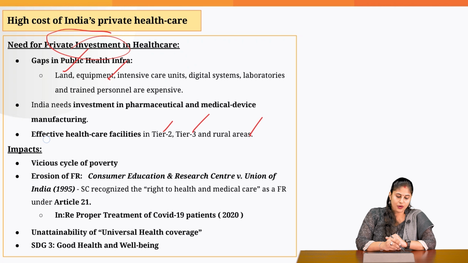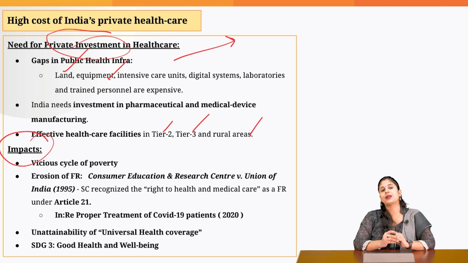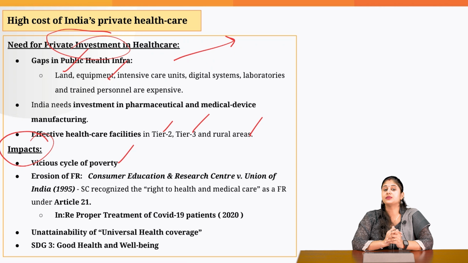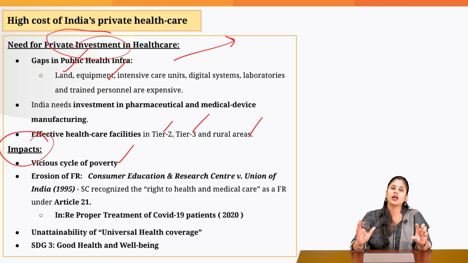But the problem is when the prices of the medical services are charged based on profit and not based on the services that are being provided, or they are not guided by the medical needs. What is the impact ultimately? The impact is families fall below the poverty line, and it becomes difficult for these families to come out of the vicious cycle of poverty, especially for the missing middle, the people who are in the middle income group, who cannot afford a private health insurance coverage, and are also not covered under the Pradhan Mantri Jan Arogya Yojana.